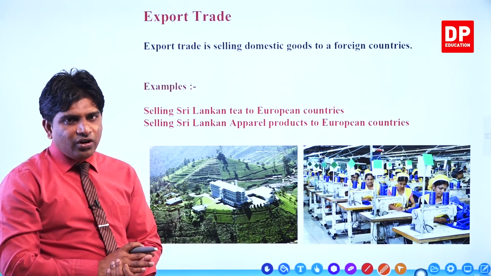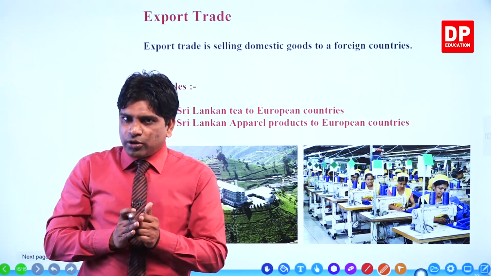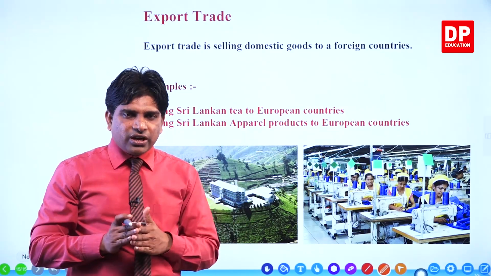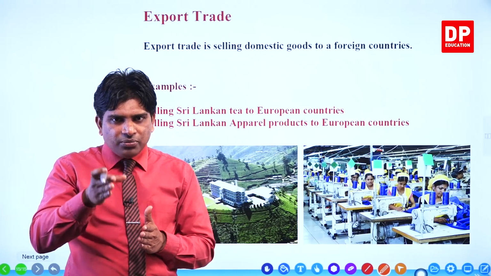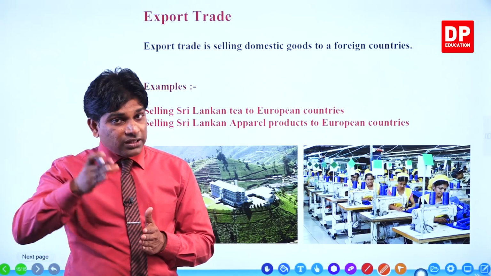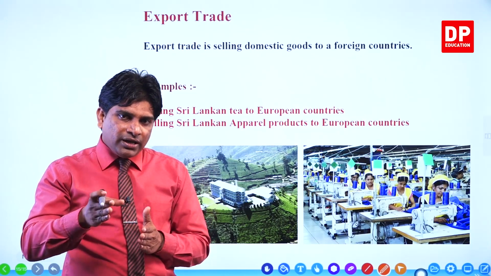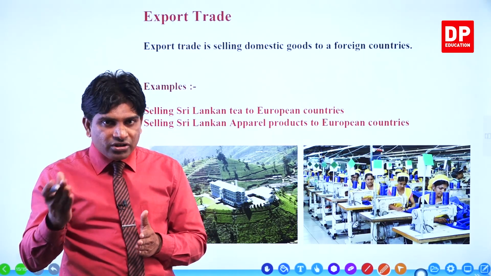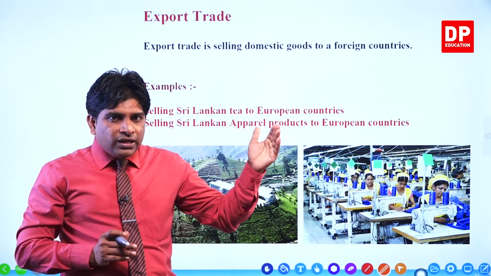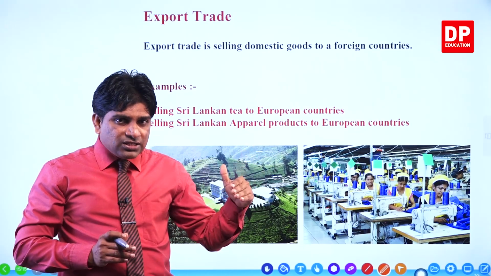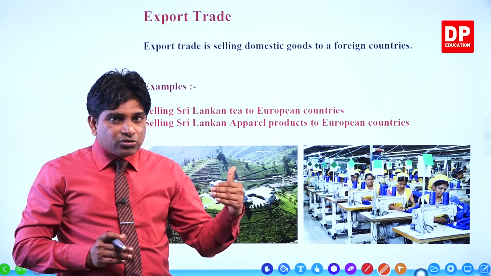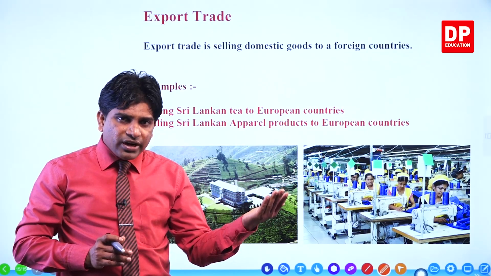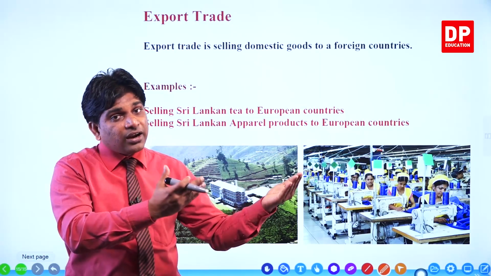Now you know, international trade we break into two categories. Import trade means one country buys goods and services from other countries. Sri Lanka buys vehicles from Japan. Then Sri Lanka sells tea, rubber and other items to other countries. Export trade. One country sells its products to the other country or countries.